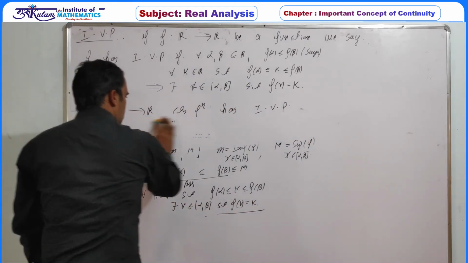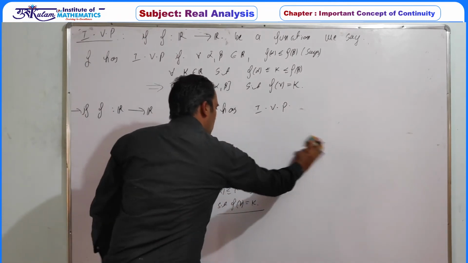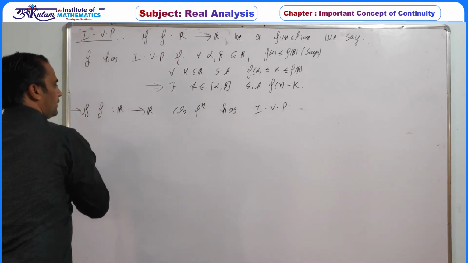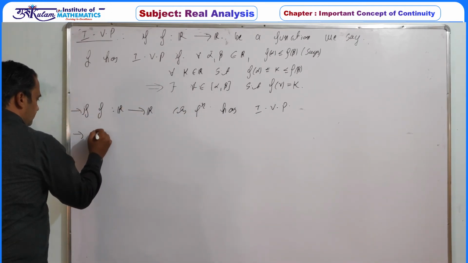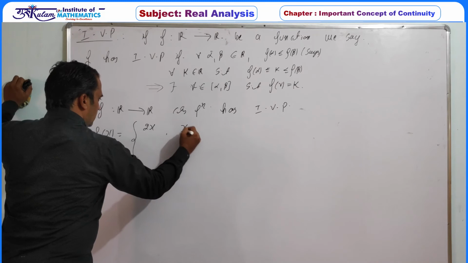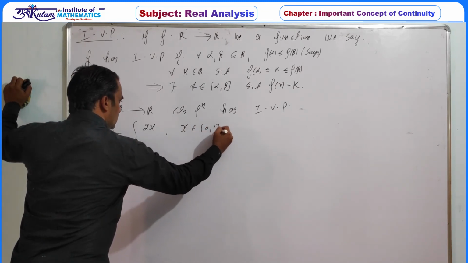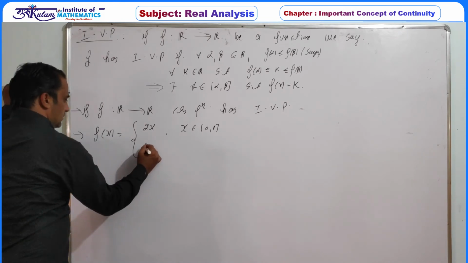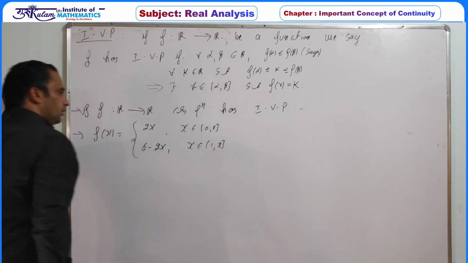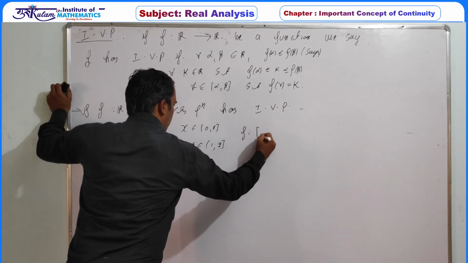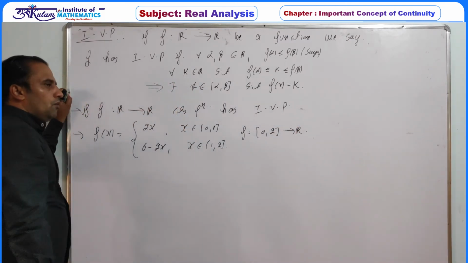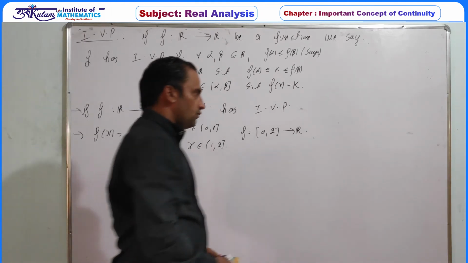So the first information is that a continuous function from R to R, or a continuous function on a closed interval, always satisfies the IVP. Next, if we take an example, say f of x is equal to 2x whenever x belongs to the closed interval 0 to 1, and 6 minus 2x whenever x belongs to the interval open 1 and closed 2. So basically f is a function defined from the closed interval 0 to 2 to R. Now we have to verify whether this f satisfies IVP or not.